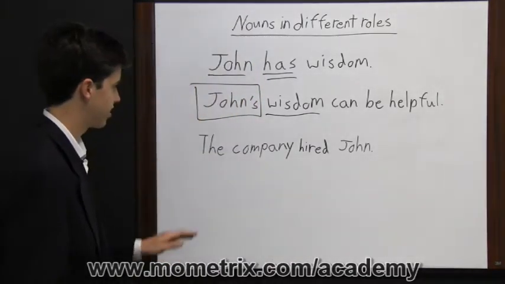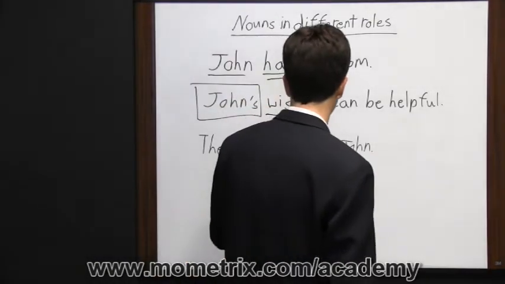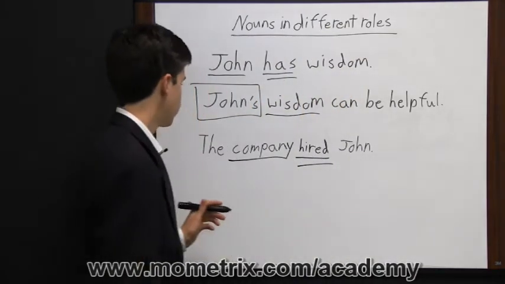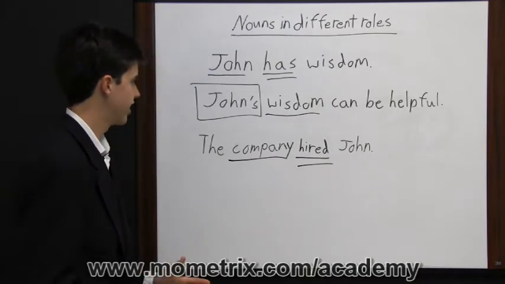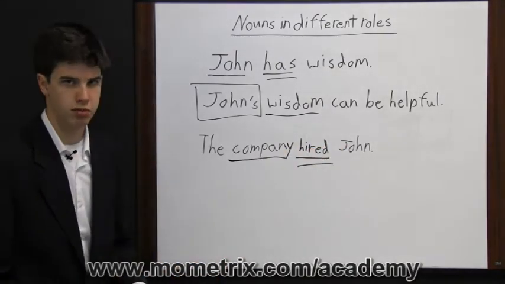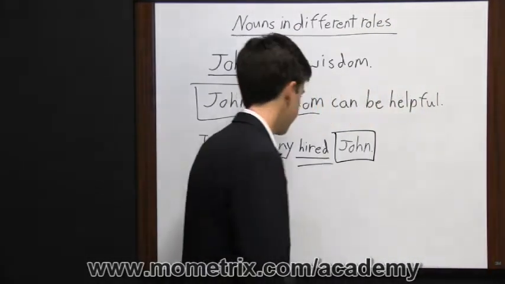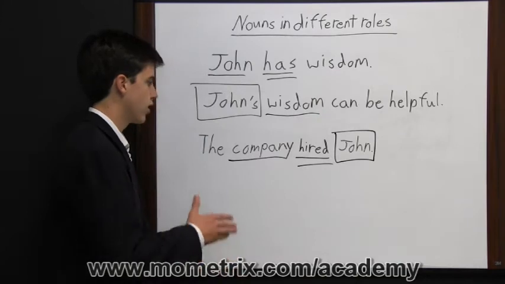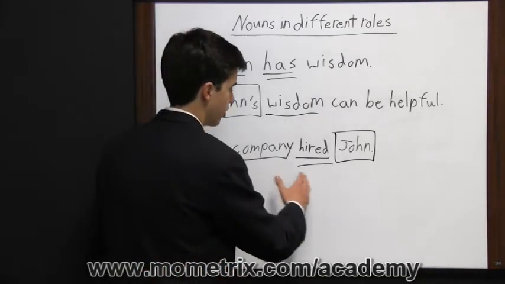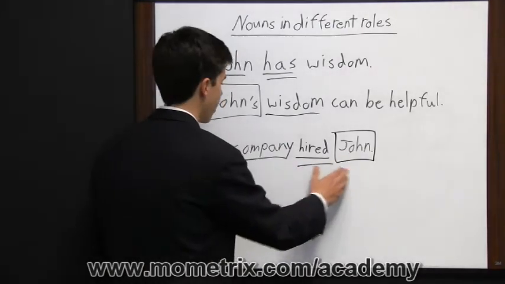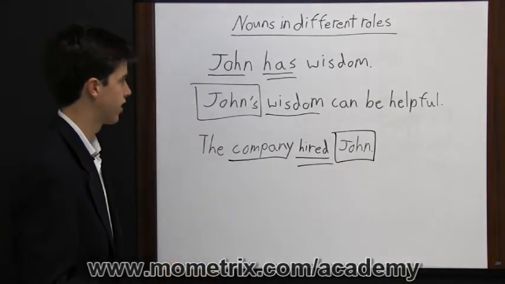Now look at this third sentence. The company hired John. Well, the subject of this sentence is company, and the verb is hired. So what role is John playing in this sentence? If it's not the subject and it's not in possessive form, so what role is it playing? Well, we would call John right here the object of the sentence. The object is what the subject of the sentence is acting on. So the company hired someone. Who did the company hire? The company hired John. The company is acting upon John. So that's how you find the object of a sentence.